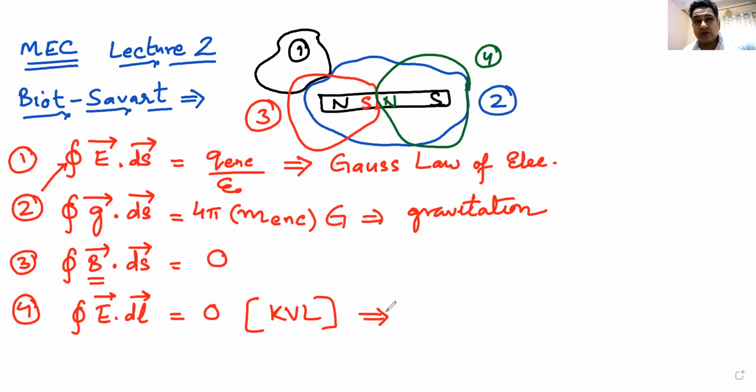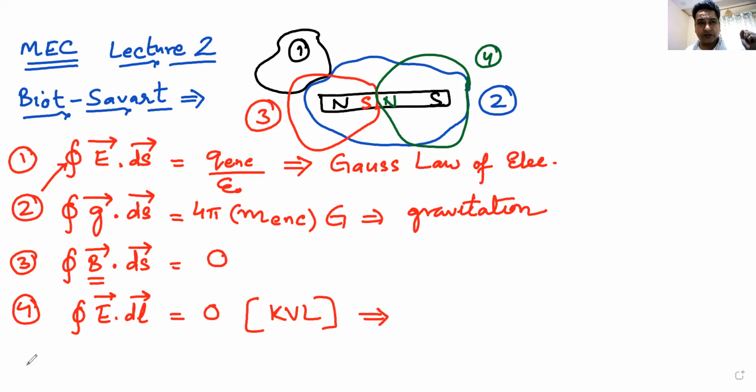Integral of E dot dl will not be equal to zero there. Here, when you say electric field, this is not electric field. This is electrostatic field. There's a difference between electrostatic field and electric field. Electric field encompasses all types of field that are electric in nature. Electrostatic field is one of those fields which is created by a static charge. Am I clear? So when I'm writing E dot dl here, it refers to the field created by an electrostatic charge, which is electrostatic field. Am I clear?